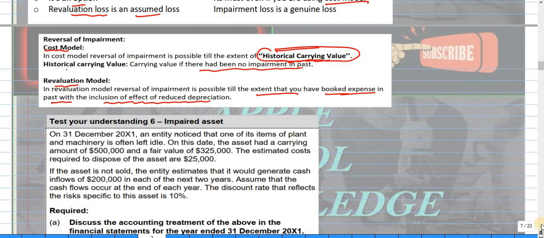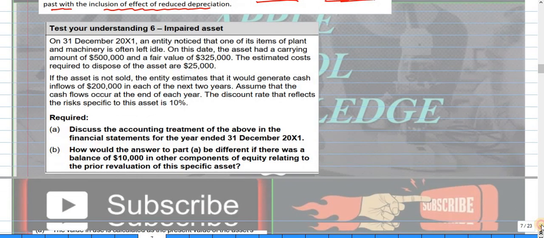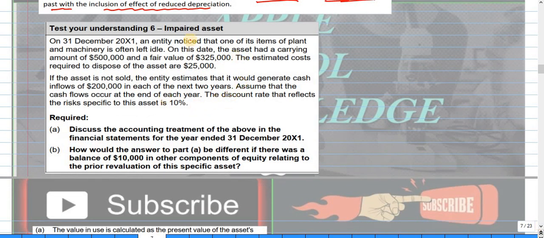Let's move on and do a question from the book, the test your understanding question on impairment of assets. First we should go for the requirement. The requirement is to discuss the accounting treatment of the above in the financial statements for the year ended 31st December 2001. The second requirement is: how would the answer change if there is 10,000 in other components of equity relating to that specific asset, a revaluation? How will you treat this?